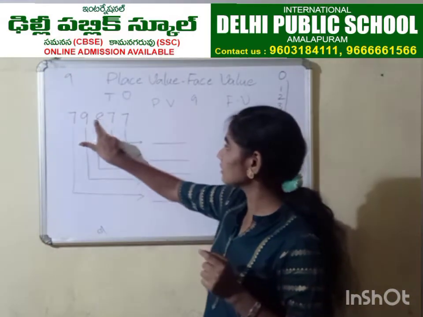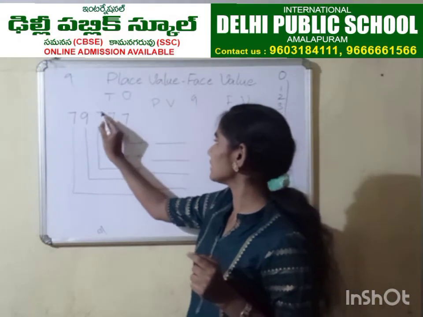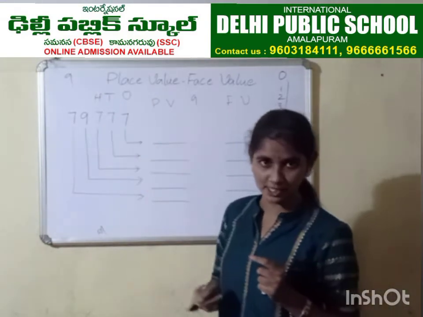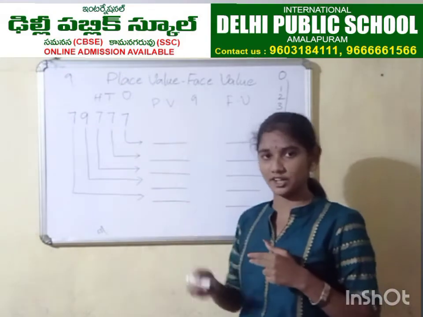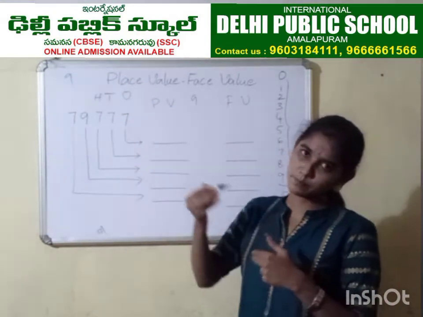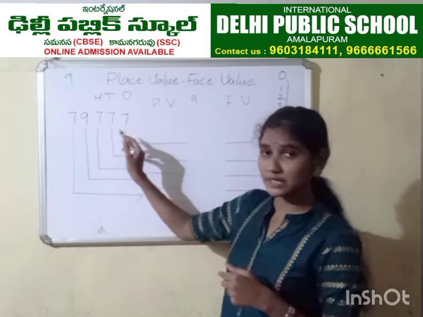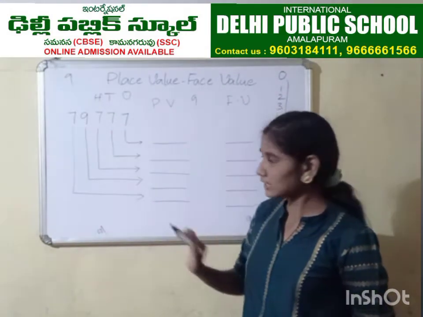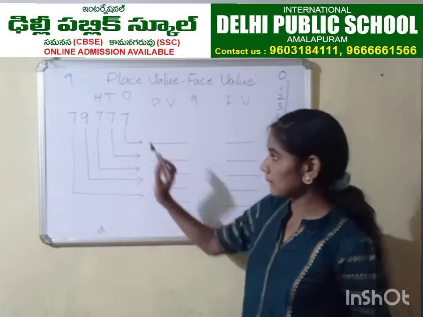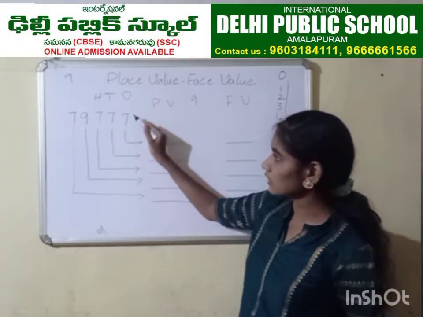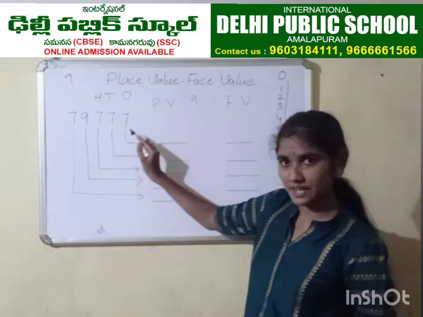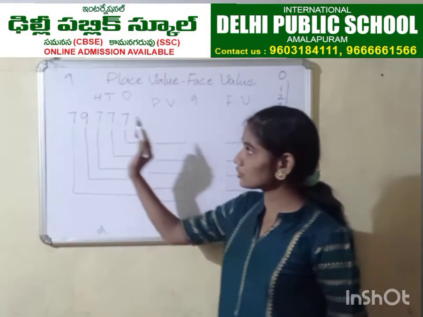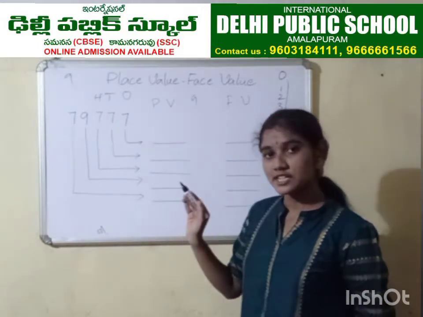The same 7, let us take in hundreds place. Okay? If we take the same 7 in hundreds place, 7 became 700. It means it became a little bit more powerful. Right? But the shape of the 7 has not changed from place to place, no, right? The shape of the 7 is the same. But the place is changing. Now it is in ones place. It is 7. If it goes to tens place, it is 70. If it goes to hundreds place, it is 700.